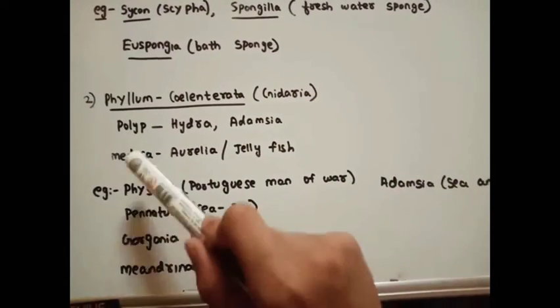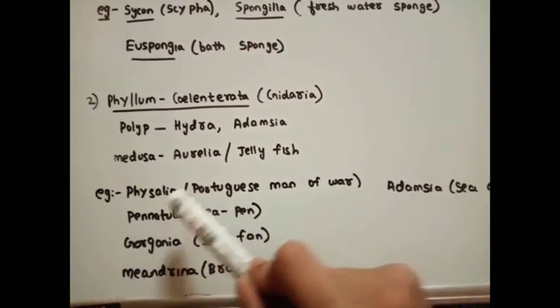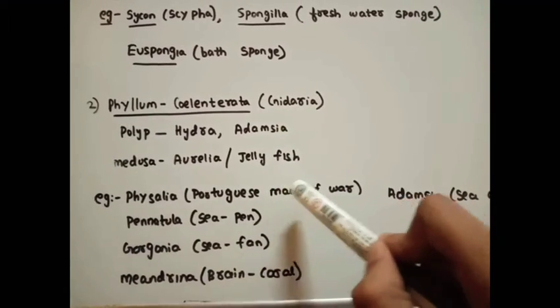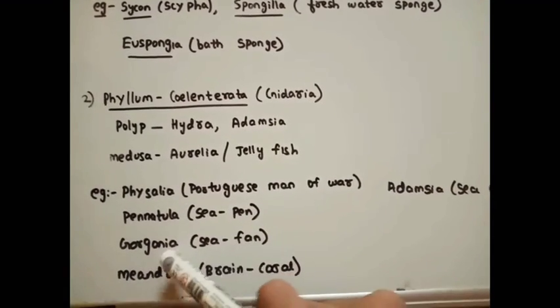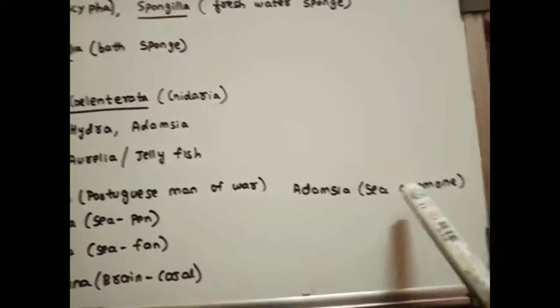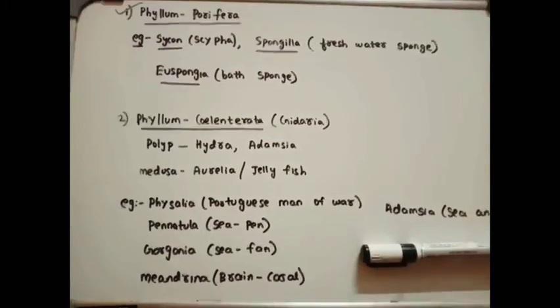jellyfish. Examples: 5 examples. Physalia, Portuguese man of war, Pennatula, sea pen, Gorgonia, sea fan, Meandrina, brain coral, then Adamsia, sea anemone. Let's go to phylum Ctenophora.